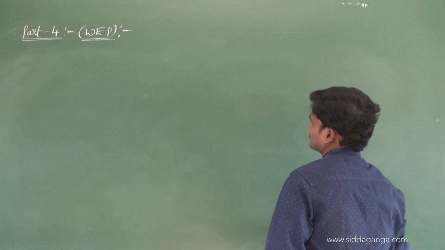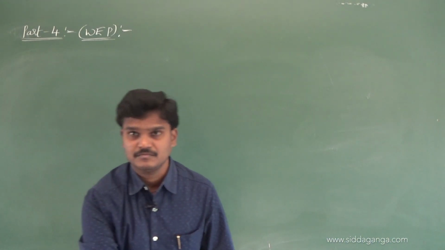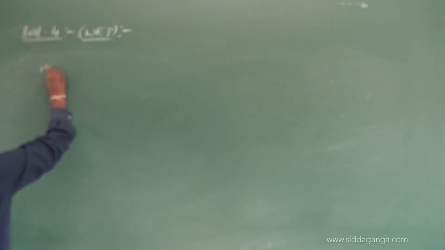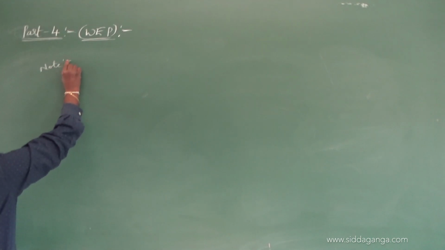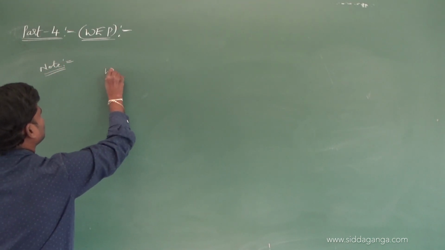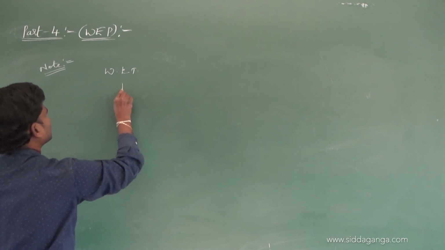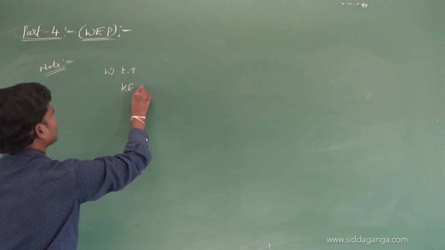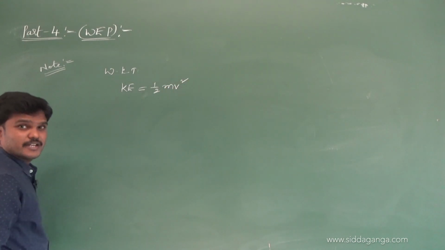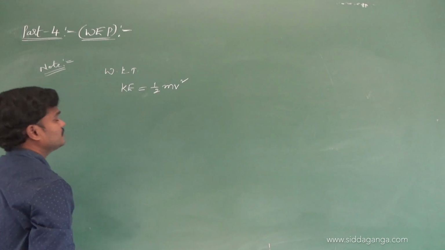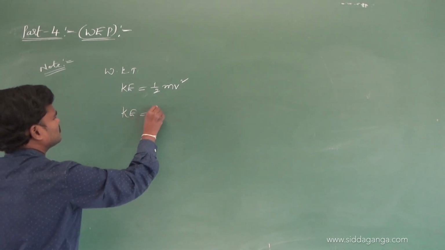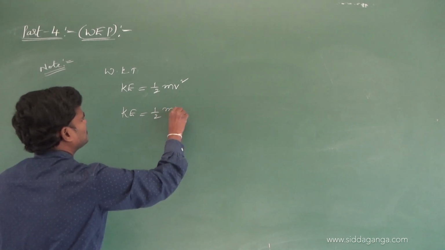See the small extension here. One note point, important for entrances and to solve some problems also. Anyhow, we know the kinetic energy of a moving body is half m v square. So this can be written as KE is equal to half m v square.